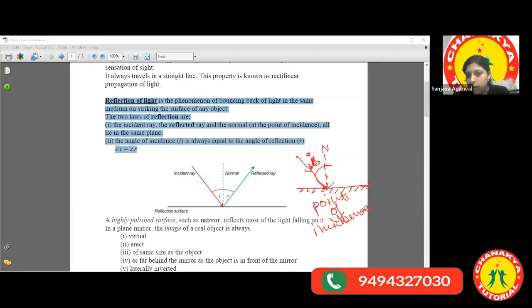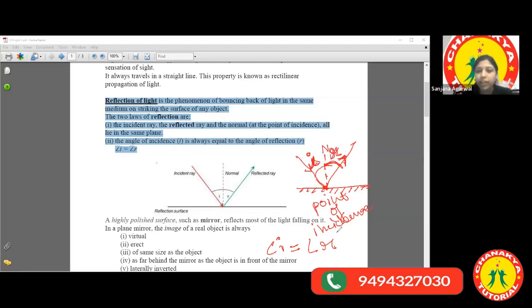Okay, this is I. Next, the light will reflect back by obtaining a certain angle, and that angle is denoted by the letter R. So R is the reflected angle. Angle of reflection is R and angle of incidence is I, right? So the law of light says, look at this point: that angle I is always equal to angle R. Incidence angle will always be equal to the reflected angle,